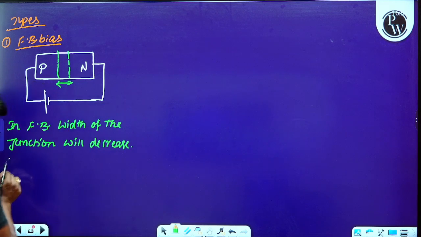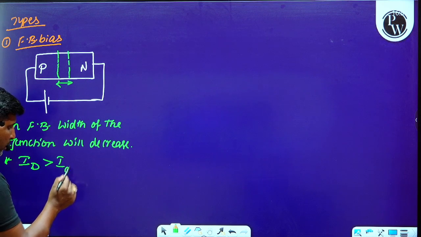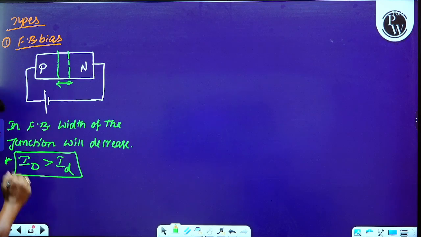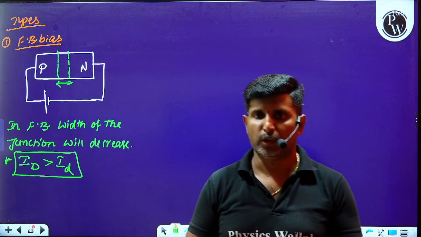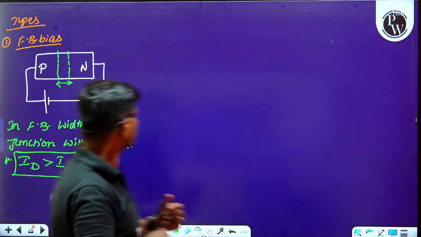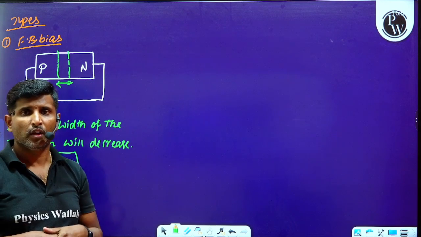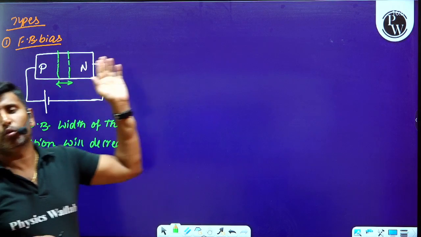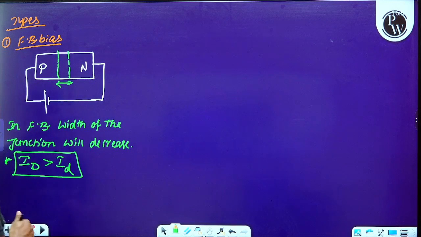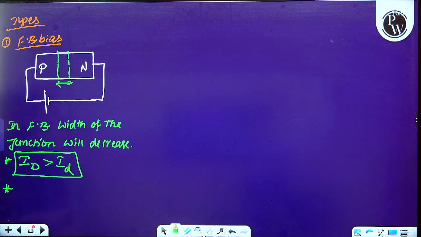We can say, and later, please observe this. Diffusion current will be greater than drift current here. That means the current due to majority charge carriers will be greater than the current due to minority charge carriers, because whenever the width of the junction decreases, the maximum number of majority charge carriers can easily move from the P region to the N region. So because of that reason, diffusion current will be greater than drift current.